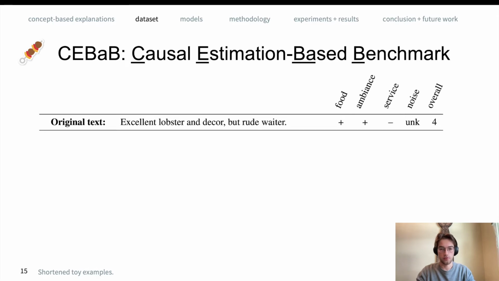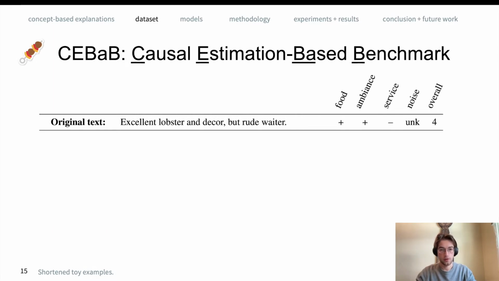We start with restaurant reviews from the OpenTable website. Consider this shortened toy example. Excellent lobster and decor, but rude waiter. And we let human crowd workers annotate the sentence with regard to 4 concepts: food, ambience, service, and noise. For all these intermediate concepts, we have ternary labels: positive, negative, and unknown. In this example, the food and the ambience is rated positive, the service is rated negative, and nothing is said about the noise. We also collect the overall 5-star global sentiment rating for this review.